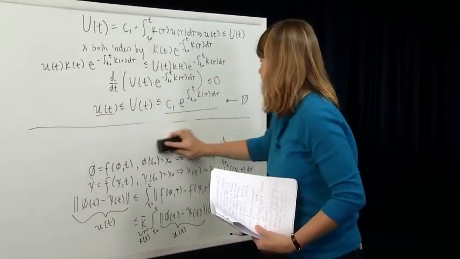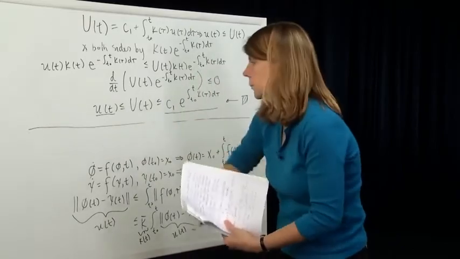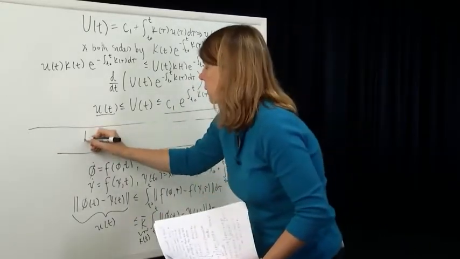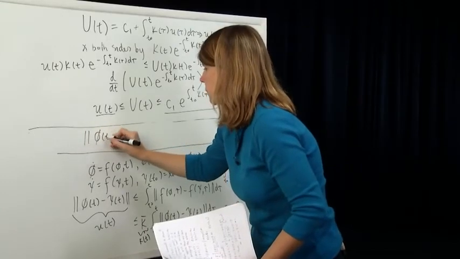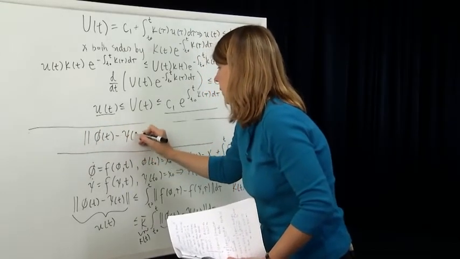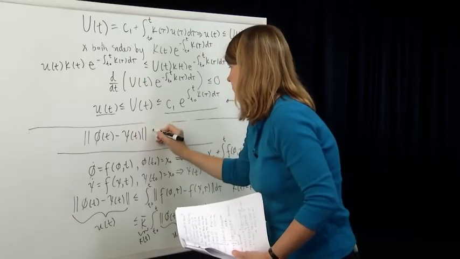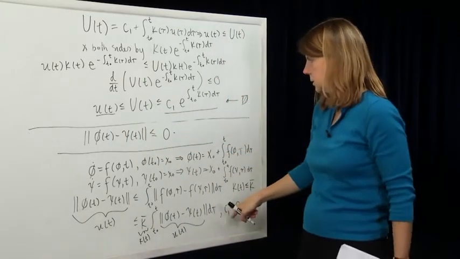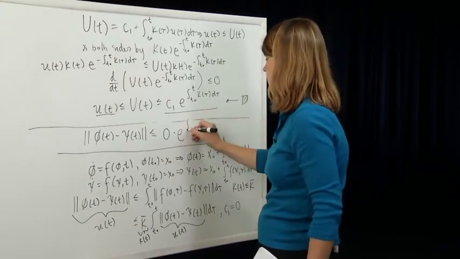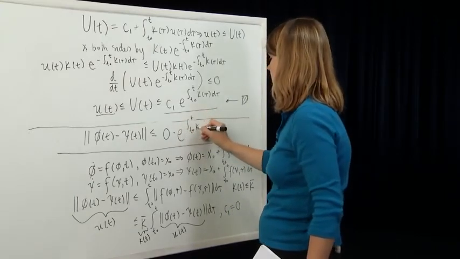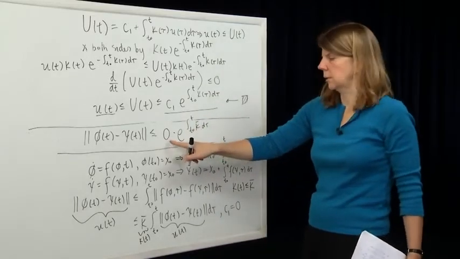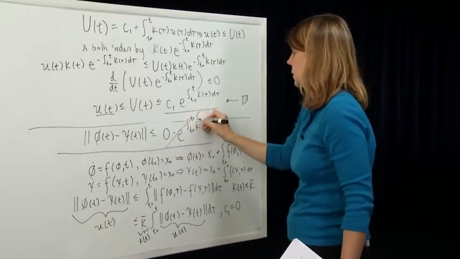let's just erase this part here so we still see the machinery. It means that u of t, which is the distance between phi and psi, is less than or equal to c1, which is 0 in our case here, times e to the integral from t0 to t of k bar d tau. Well, this doesn't really matter because of the 0 here. That right-hand side just goes to 0.